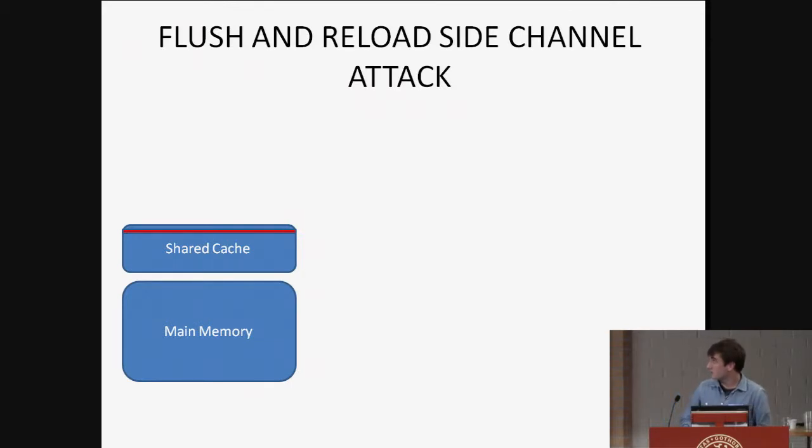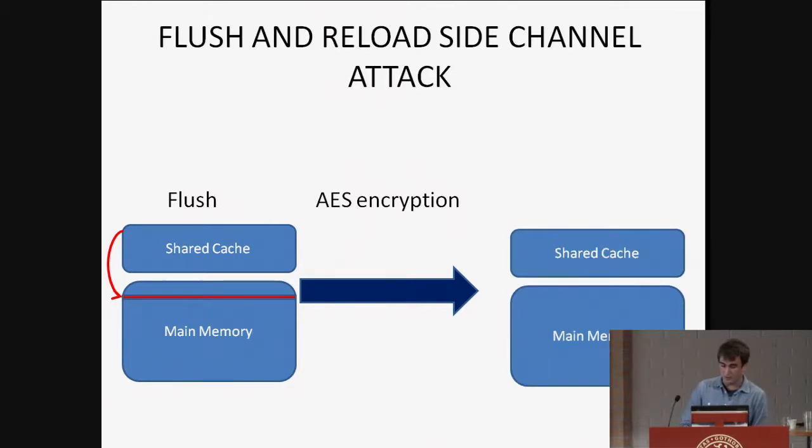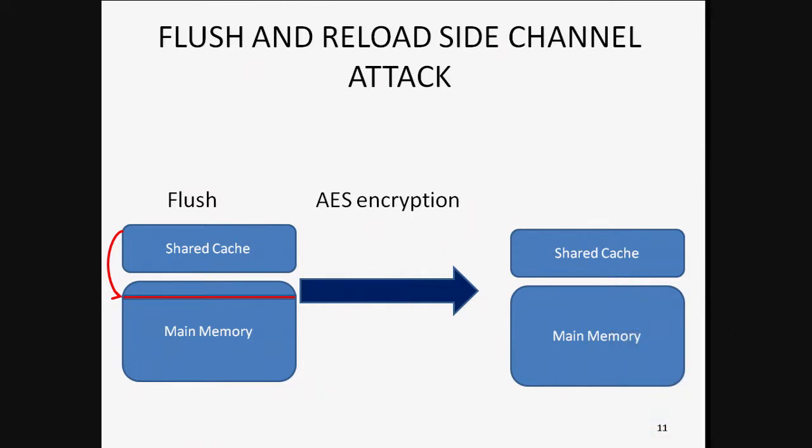Let's see it graphically. We have the red memory line that we're monitoring, and the first thing we want to do is flush it to the main memory. So now it's not going to be present in the shared cache, but it's going to be in the main memory. Now the victim runs his AES encryption, for example, and 2 things can happen here. Either AES uses the memory line we're monitoring, in which case it's in the shared level of cache and the reload time for this memory line is going to be short, whereas if it doesn't use it, it's still going to be in the main memory, and the reload time is going to be long.